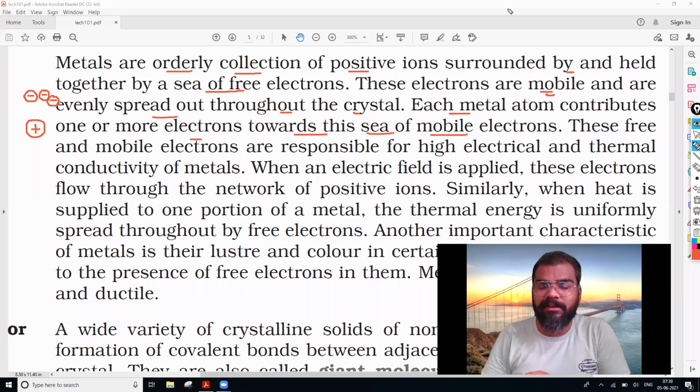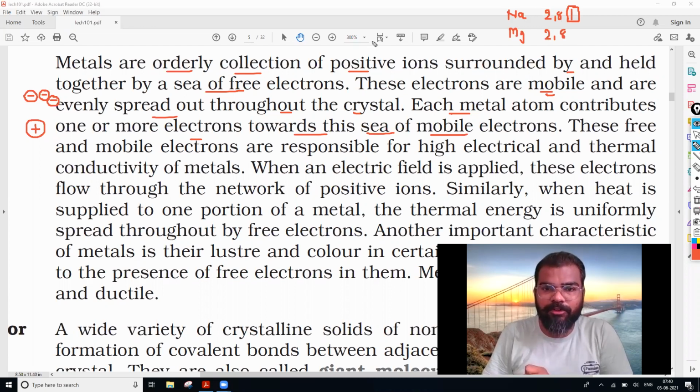Let us see that. Suppose I say sodium, that is 2, 8, 1. So in the outermost orbit you will have one electron. Whereas suppose I say magnesium, then it is 2, 8, 2. So in the outermost orbit you will have, just a minute.